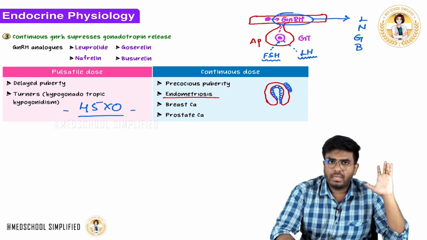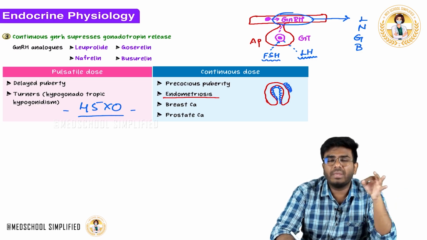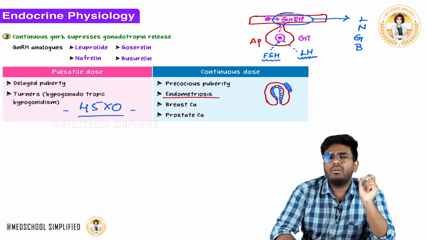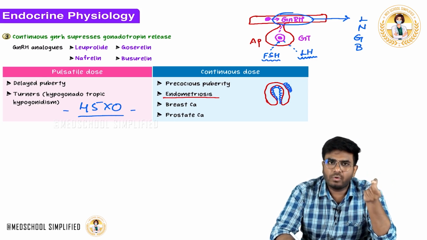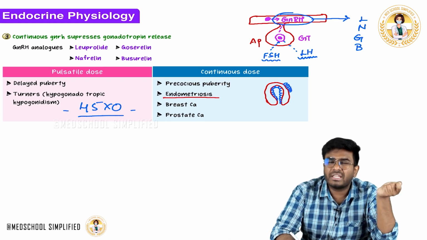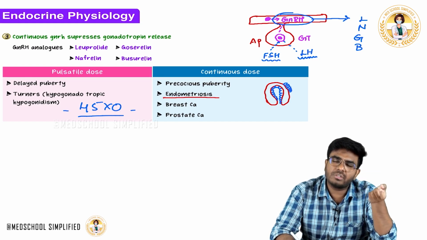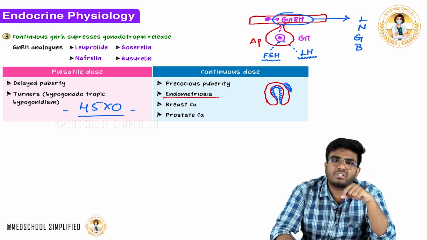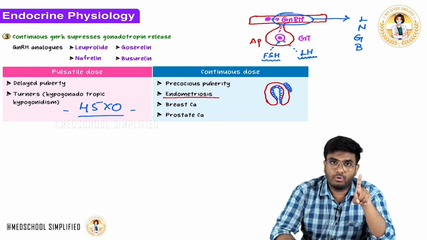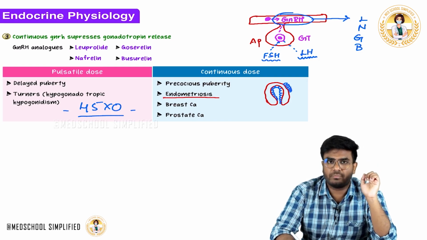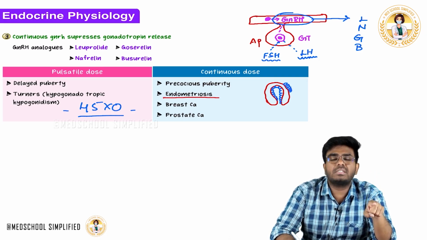So growth of the endometrial tissue outside the uterus is called endometriosis, simple. Now in endometriosis, what is exactly the problem? Ectopic endometrium is growing. Now if I ask you, what is the food for the endometrium? The food for the endometrium is nothing but the estrogens. Food in the sense of stimulus. So what is the stimulus for the growth of endometrium? Estrogens. Now what do you need to do in endometriosis? We don't want endometrium to grow. We want to atrophy the endometrium. If you want to atrophy the endometrium, you need to decrease the estrogens.